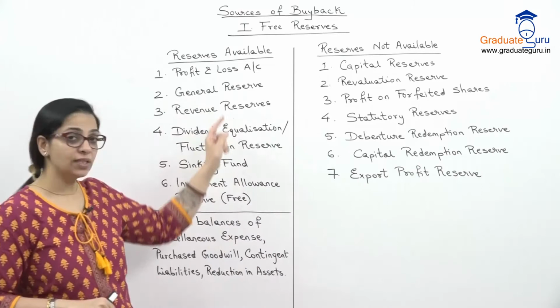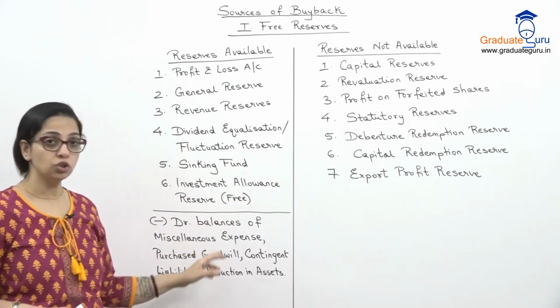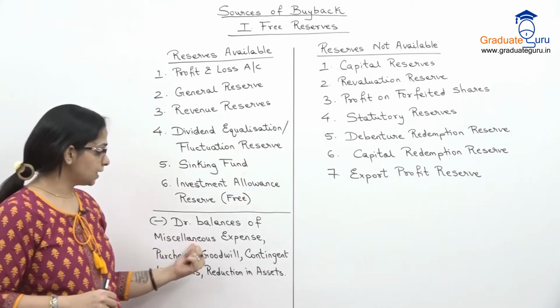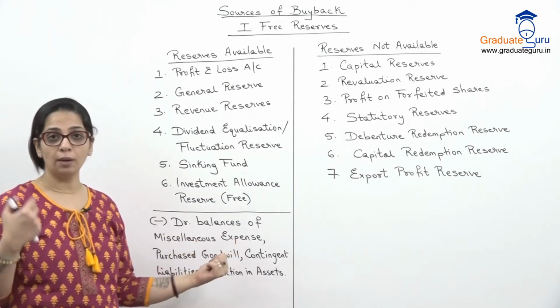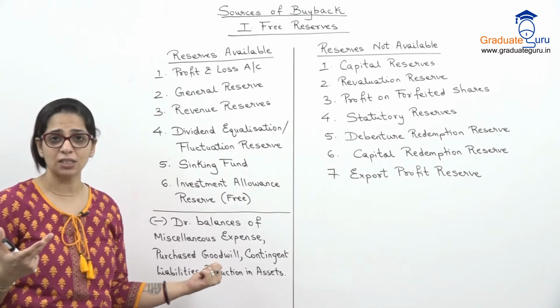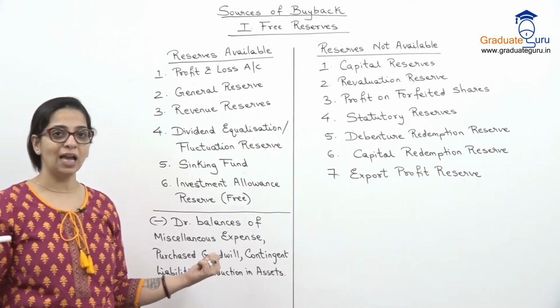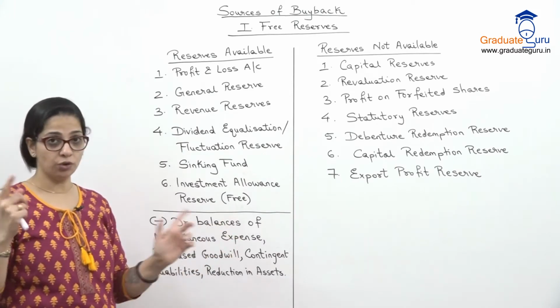So profits में से पहले हम ये कुछ जो debit balances हैं वो निकाल देंगे. जैसे कि as I said miscellaneous expense, जो कि हमारा discount है, preliminary expense है, जो भी expense type head है which is on the asset side, that you will have to remove.